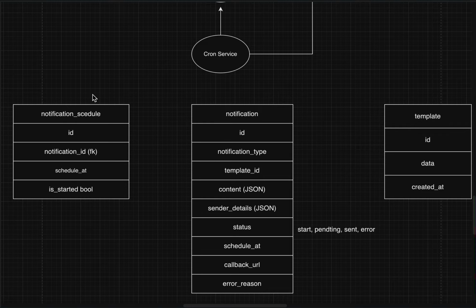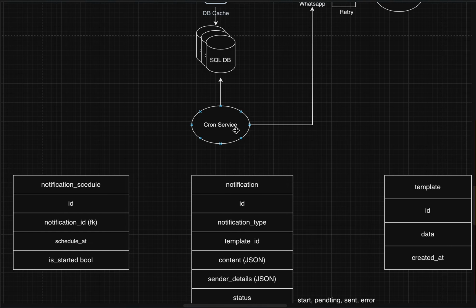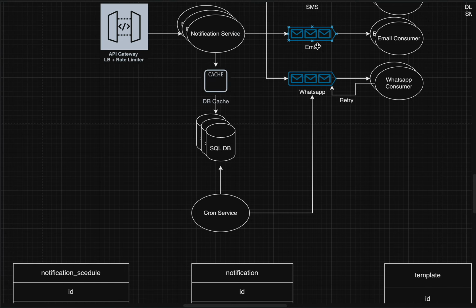Now we will also have a schedule table, where we will have which notification is to be scheduled at which period of time. We can have a cron server which will hit this schedule table every second and see if there is any notification which is not started. We can pick that ID and push it in the queue.